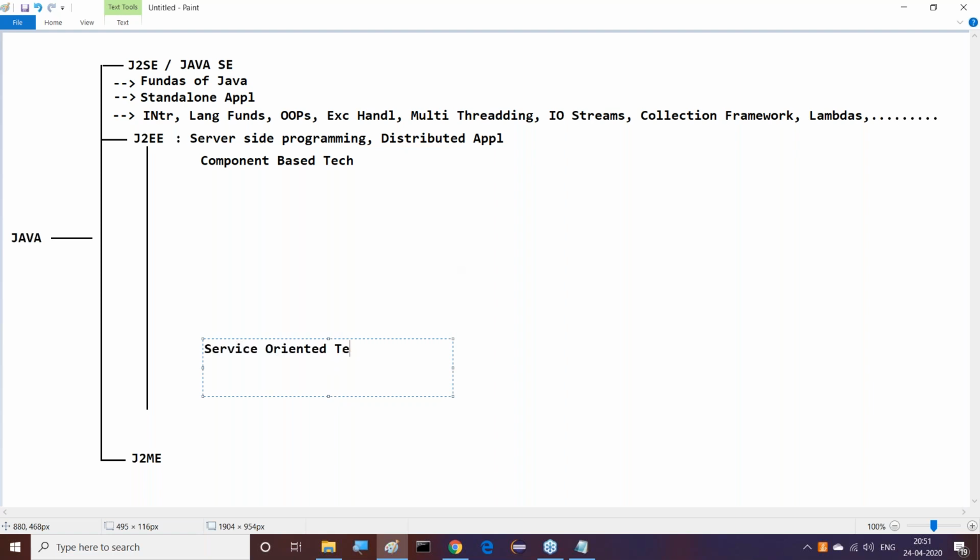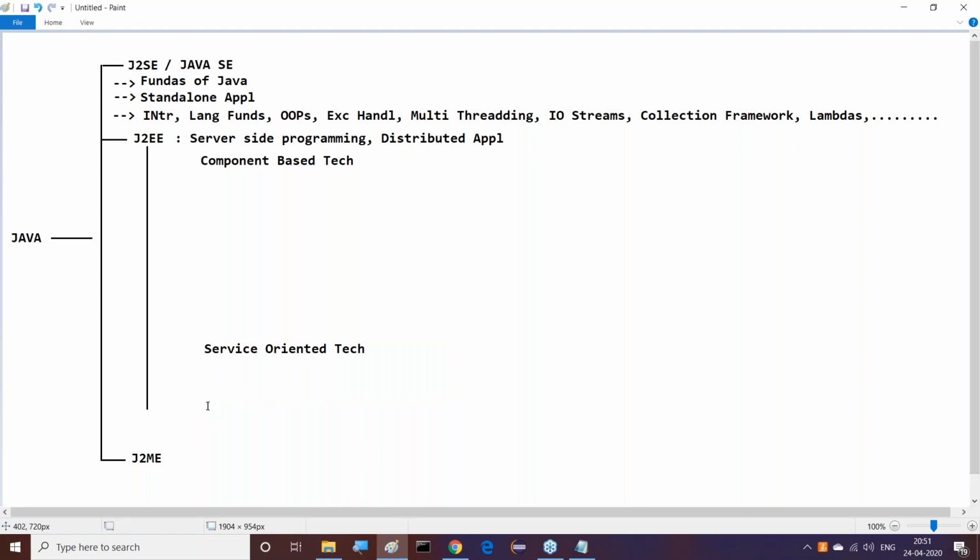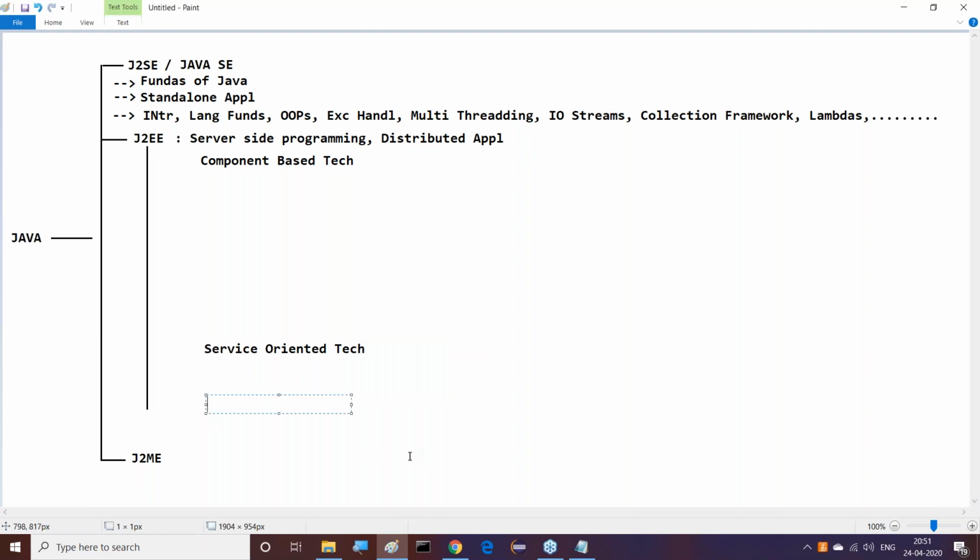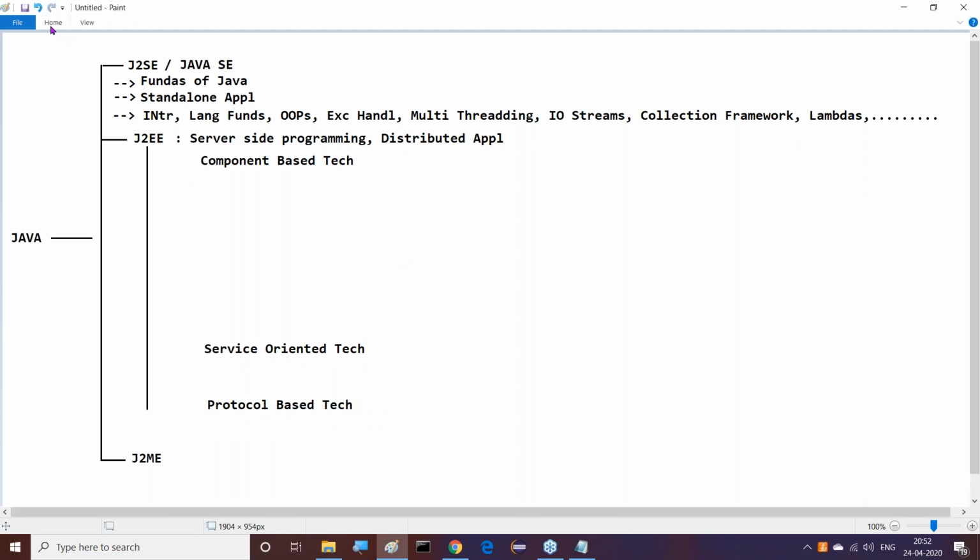The next one is service oriented technologies. And the last one is protocol implemented technologies, protocol based technologies. These are the 3 types of technologies provided by J2EE in general. The J2EE technologies are available like this.